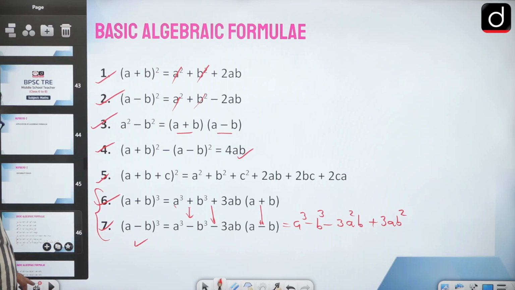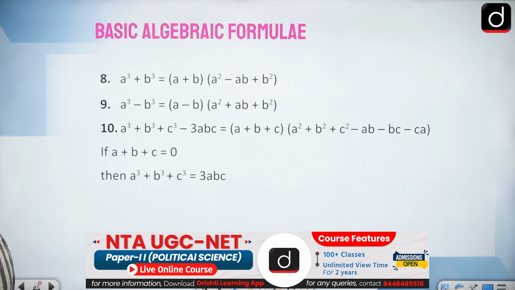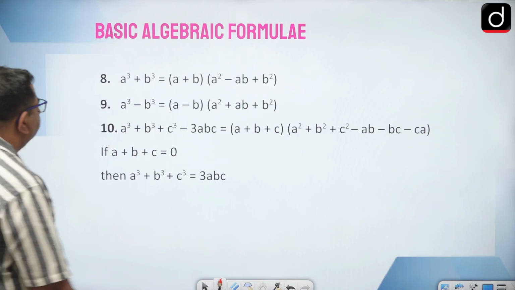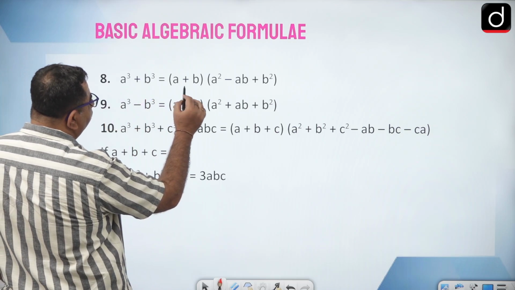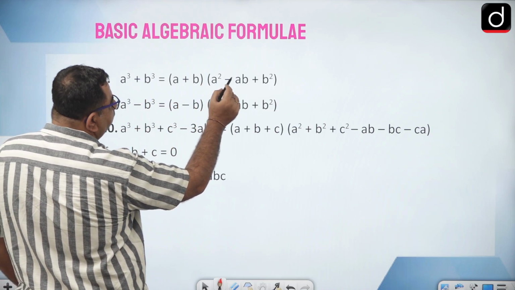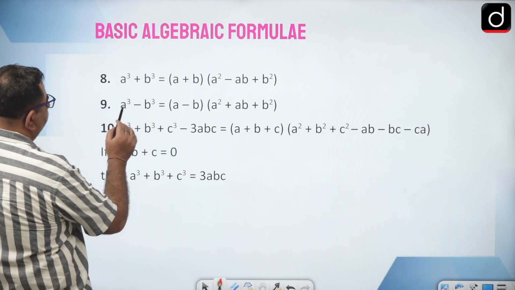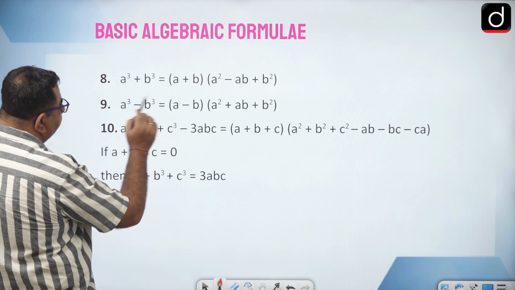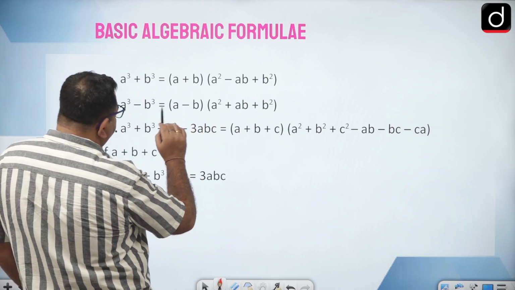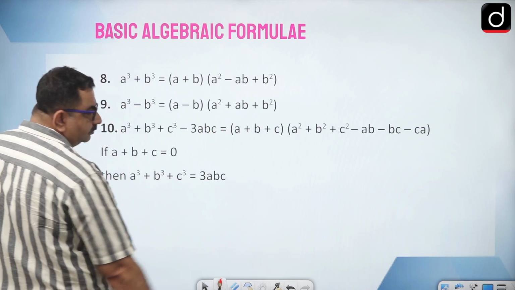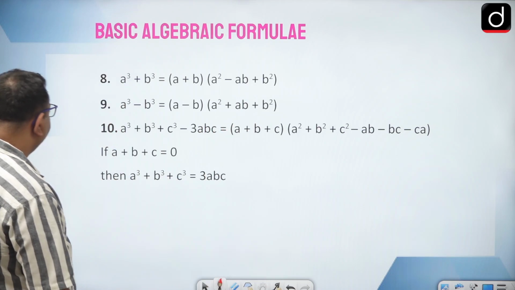Next, a cube plus b cube, the factorization. So a cube plus b cube is (a plus b) in one bracket, and (a square minus ab plus b square) in another bracket, right? Then a cube minus b cube is (a minus b) in one bracket, and the other bracket has all plus signs: a square plus ab plus b square, right?